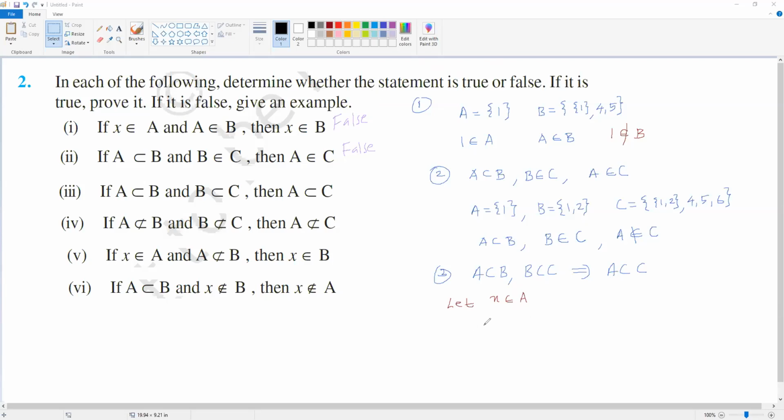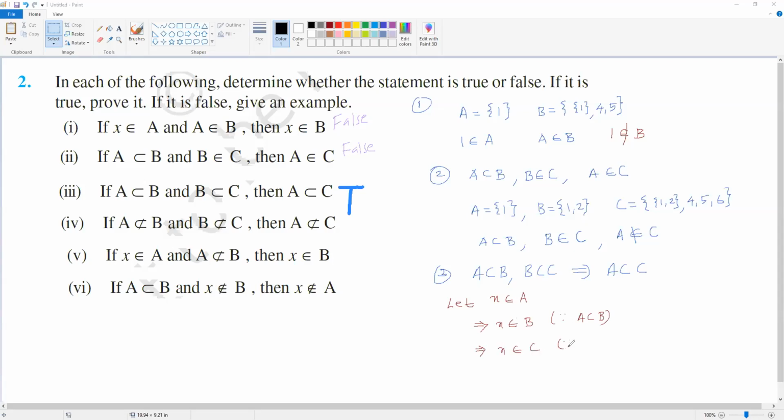So now x belongs to A, so this implies x belongs to B also. What is the reason? The reason is A is a subset of B. All the elements in A are in B, that means x belongs to B. This implies x belongs to C also.